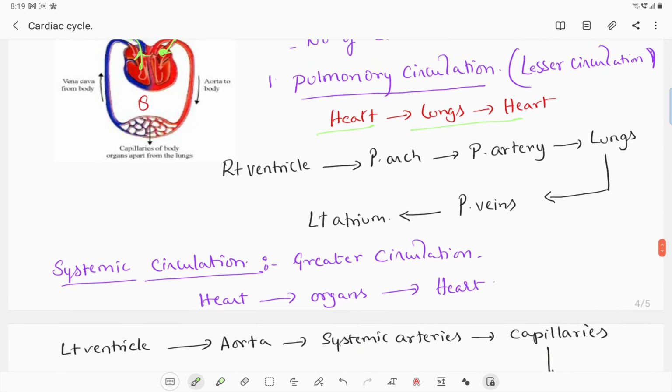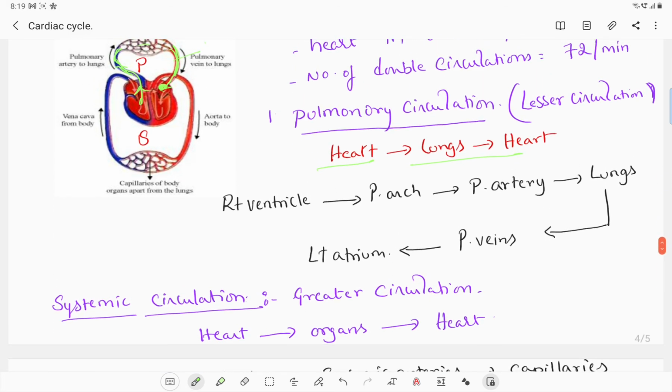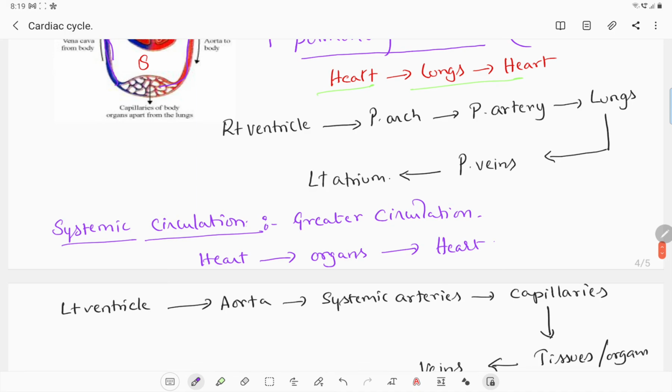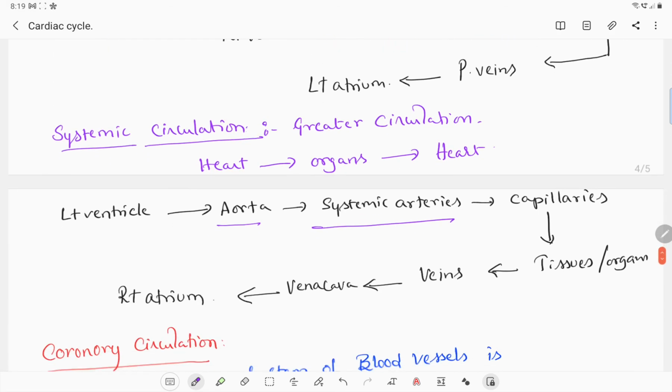Next one is systemic circulation. Systemic circulation is called greater circulation, that is from heart to tissues, again tissues to systemic veins to right atrium. So heart to organs, organs to heart. So blood from the left ventricle enters into the aorta, from aorta to systemic arteries to capillaries, from capillaries it enters into the tissues or organs, again from tissues and organs veins open into the vena cava, which opens into the right atrium. This is called systemic circulation.